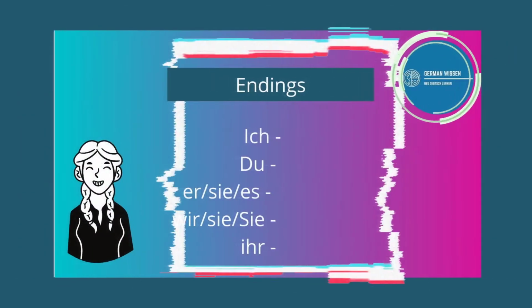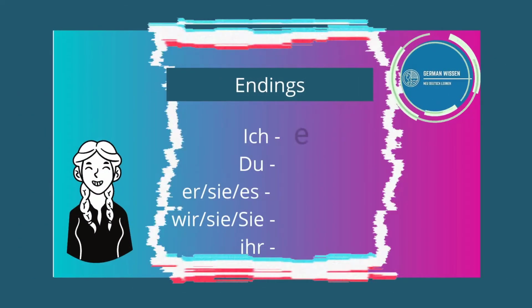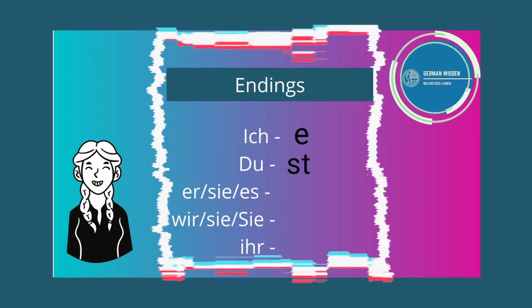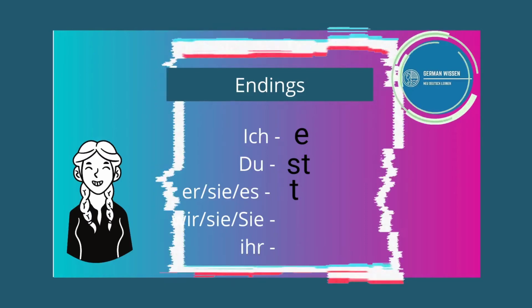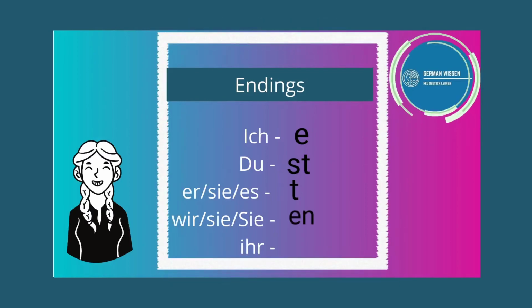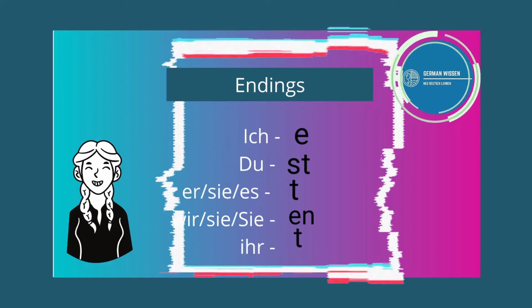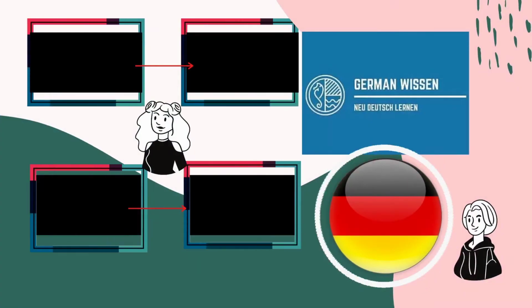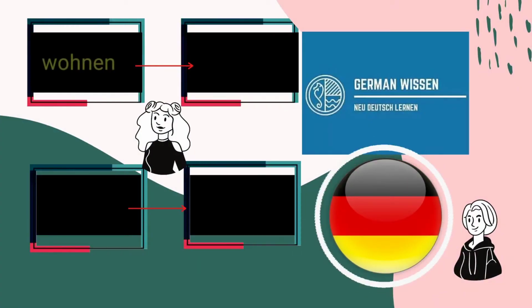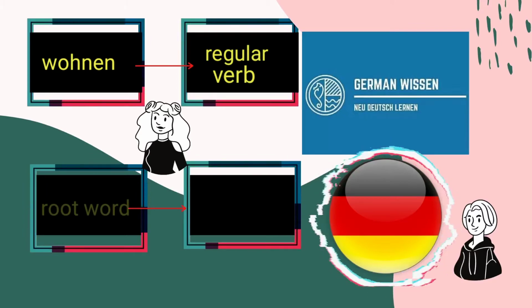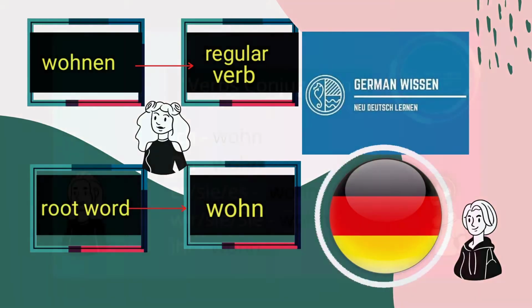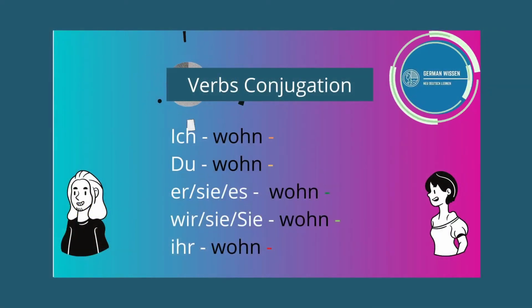Now let's see the trick to conjugate them. Ich takes E, du takes ST, er sie es takes T, where sie and wir take EN, and ihr takes T. These endings will help you to conjugate all the regular verbs. Let's see the conjugation of a few verbs from the list. Wohnen is our regular verb. In this verb, you have to take the root word, that is wohn, and keep on changing the ending as per the subjects given in the trick.